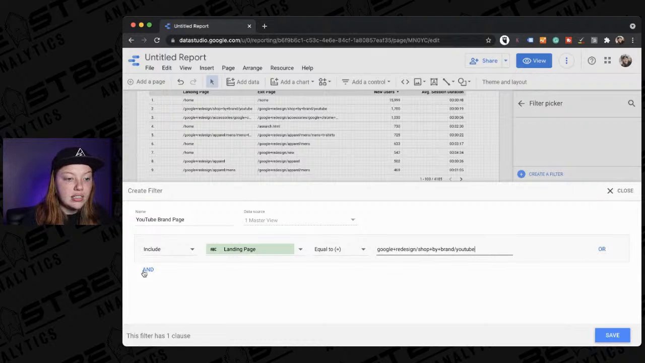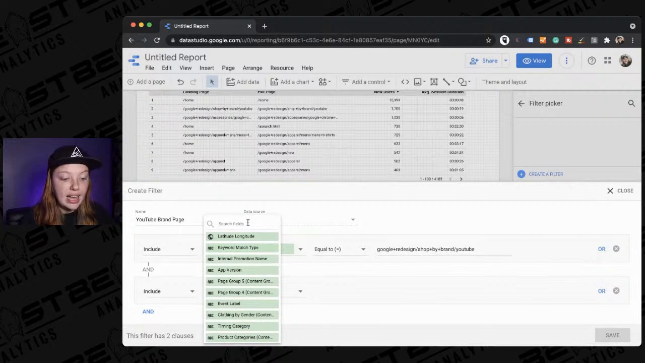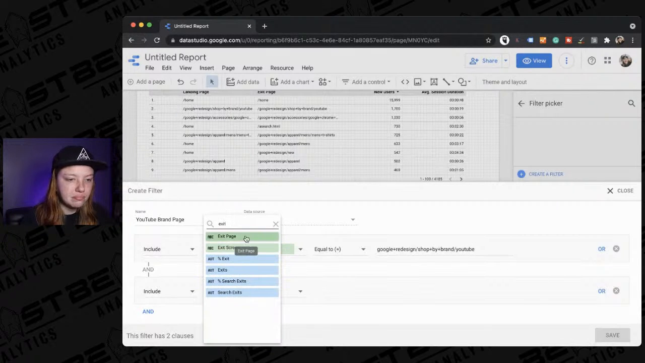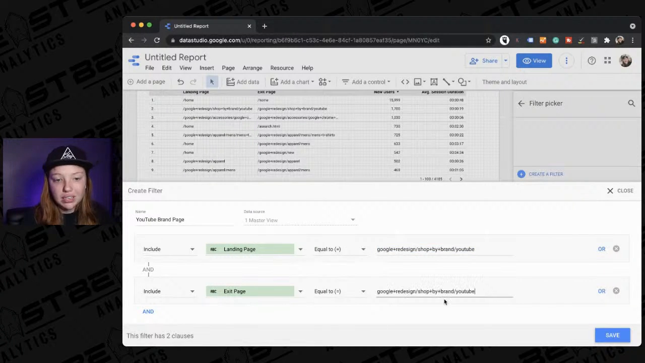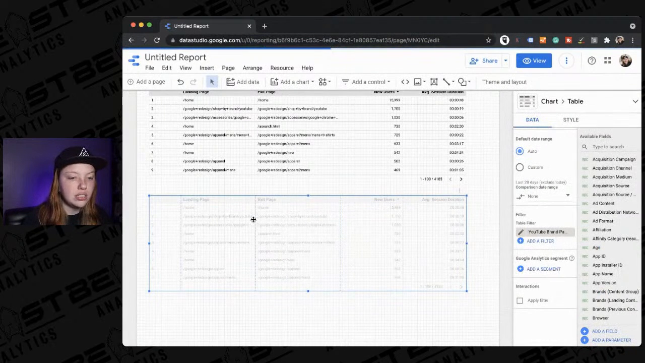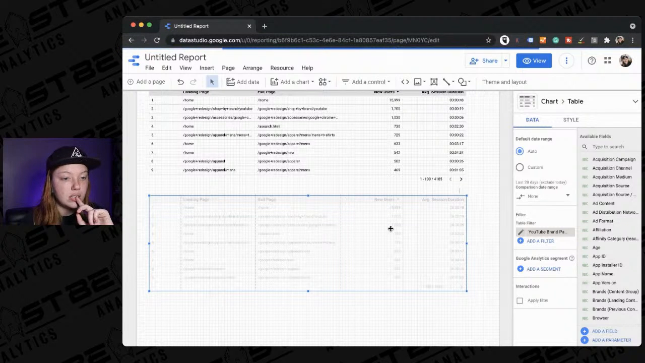Okay. And we select and, so that means it has to meet both criteria. If we had selected or, it would have to fit either criteria, right? So we're going to do exit page. Exit page, we're going to do equal to, copy, paste that in there. We're going to select save. So now we should only see, in theory, those two, we should really only see one row, hopefully. It's taking a while to apply here.